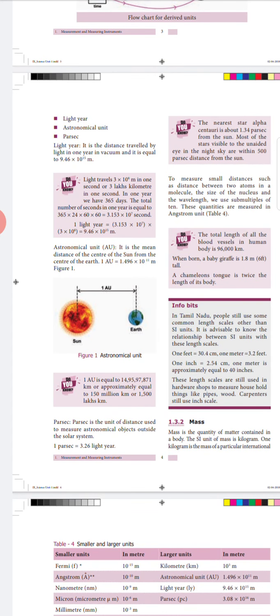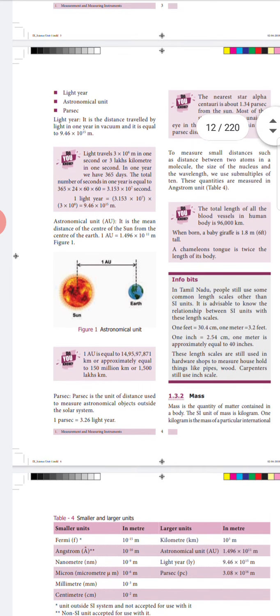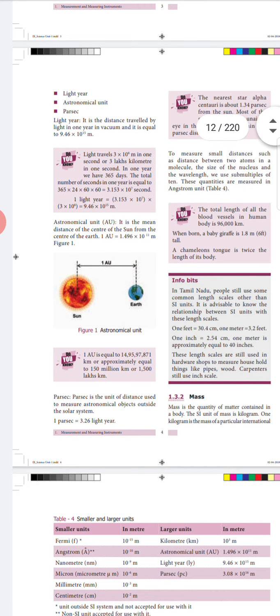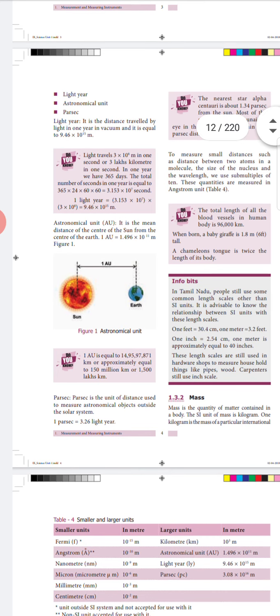From the other do you know box, we are having another fact. Before going into that, we are going to see about the smaller distance. To measure the smaller distance, we are having some other units like angstrom, Fermi, nanometer, micrometer, and millimeter, centimeter, like that. We are having plenty of units to measure the smaller distance. The smallest distance is the distance between the two atoms in a molecule. So this one is measured by angstrom.